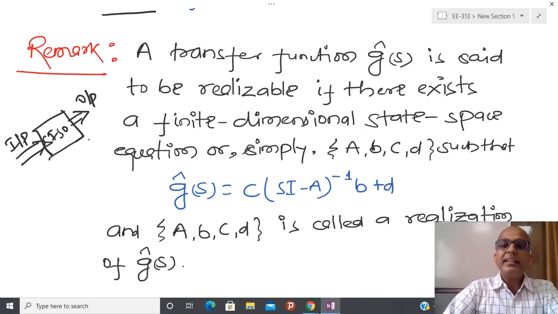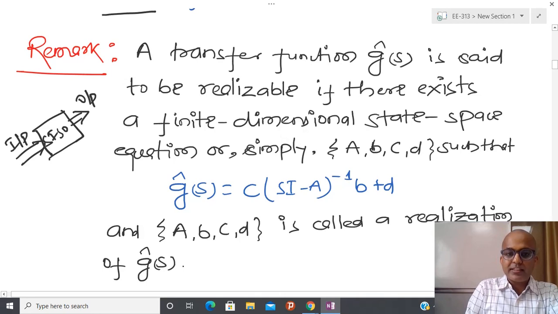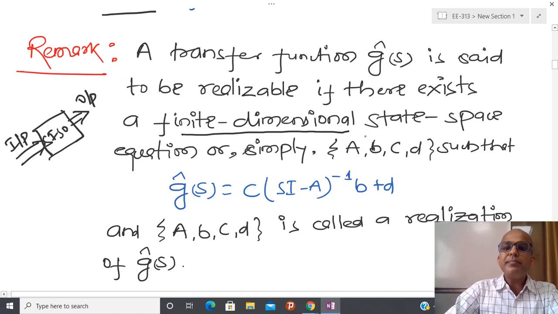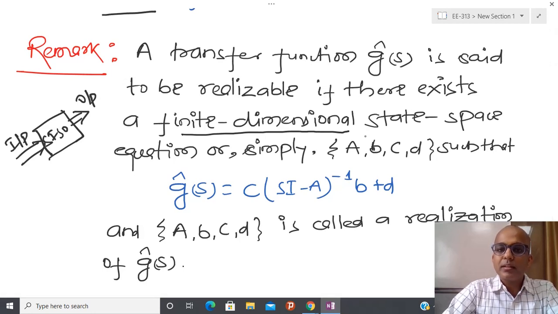So suppose I have a finite dimensional system. Finite dimensional means that whenever I convert that transfer function into some kind of state space equation, then the x we define has a finite amount of information.